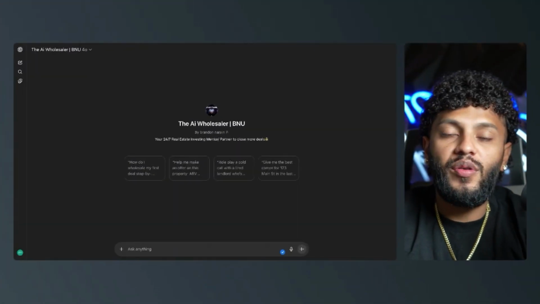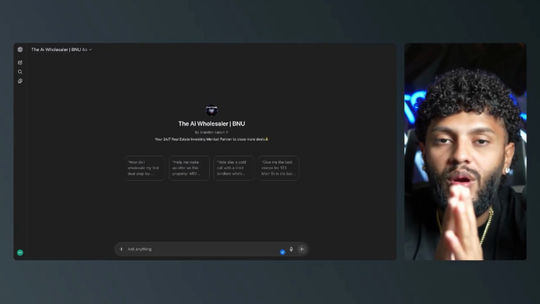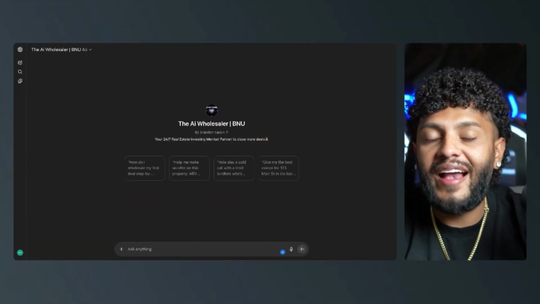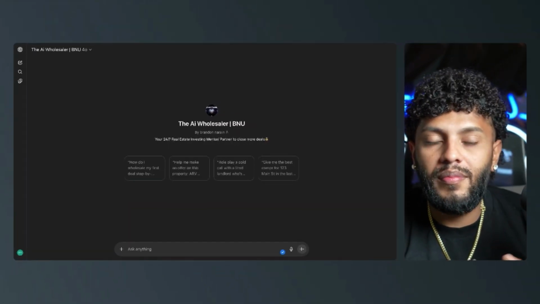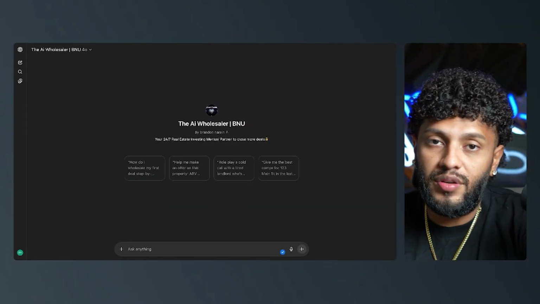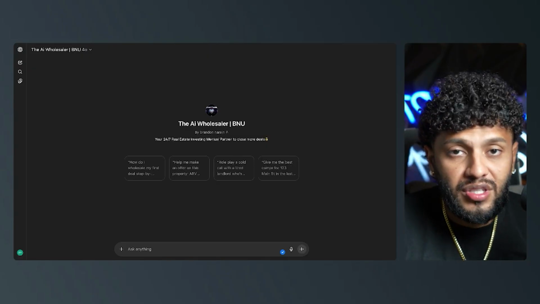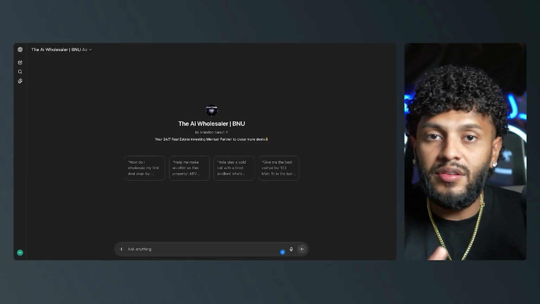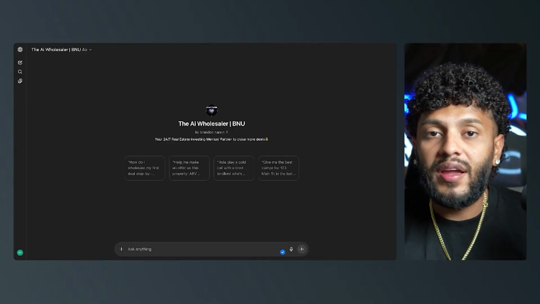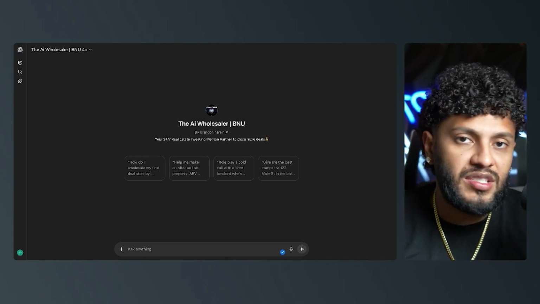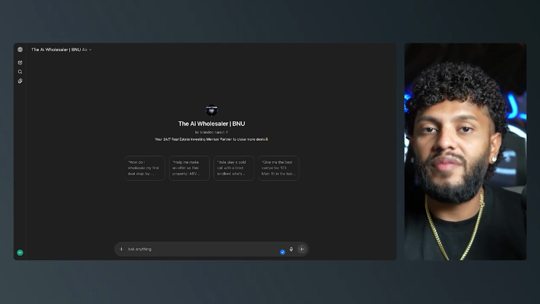All right, guys. So the first step is you want to make sure that you're using the AI wholesaler. Now, the AI wholesaler is actually a bot that I built for my students inside of Blue Notes University. So all my students do get access to this. If you do not have access to Blue Notes University or the AI wholesaler, you can use ChatGPT. Now, I do recommend that you learn a little bit more about the best ways to use ChatGPT, because it is very broad and you do have to give it context.